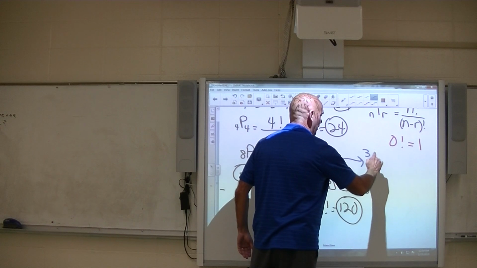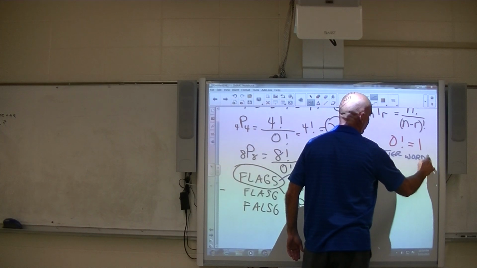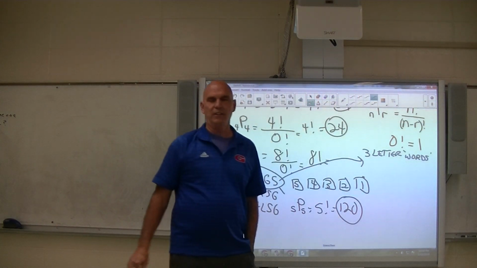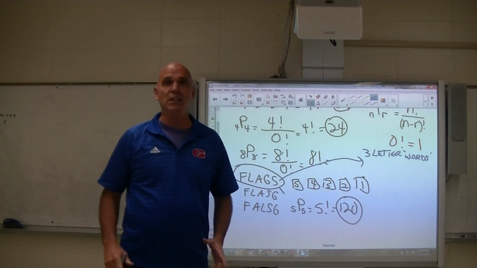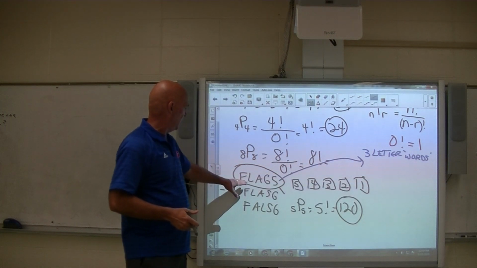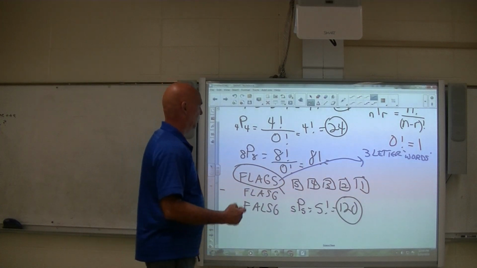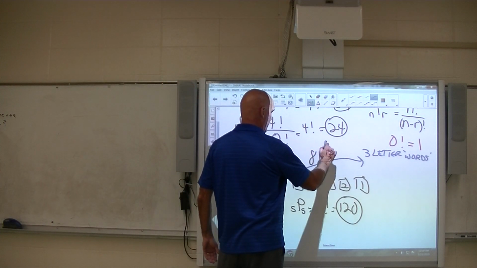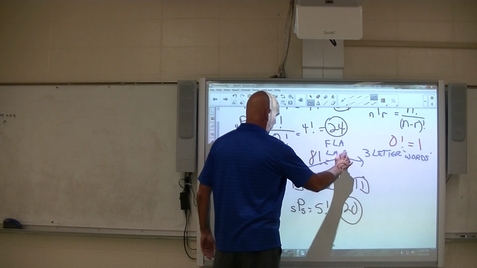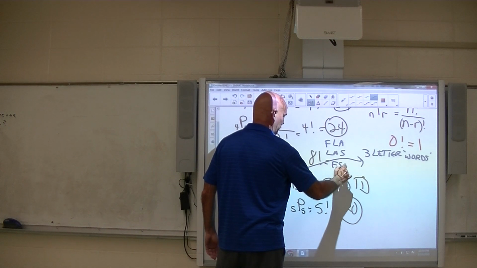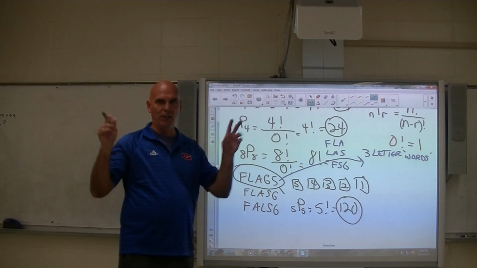But now let's say 3-letter words. And again, we're using the word words loosely here. It doesn't have to be actually a word, okay? So 3 letters. How many different 3-letter groupings can we have with the letters in the word flags? For example, again, let's just list a few of them and then we'll figure it out mathematically. It could be FLA, just those first 3 like that, or it could be LAS, or it could be FSG. Okay, so you get the idea there. Any 3 of these letters we could take and make another word, all right?